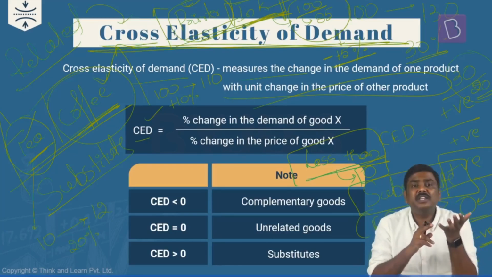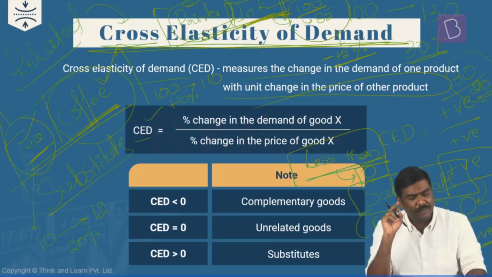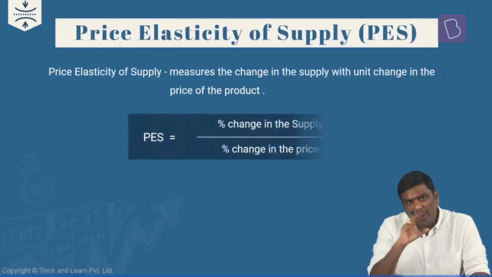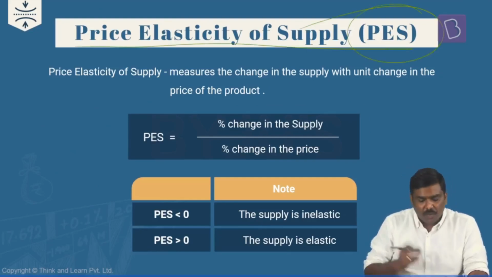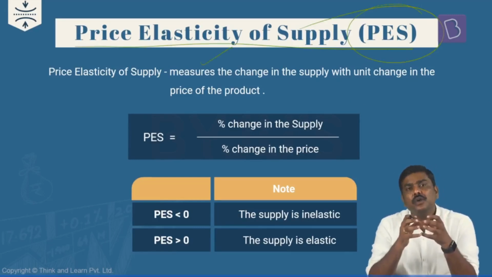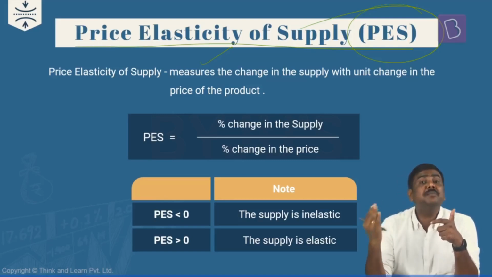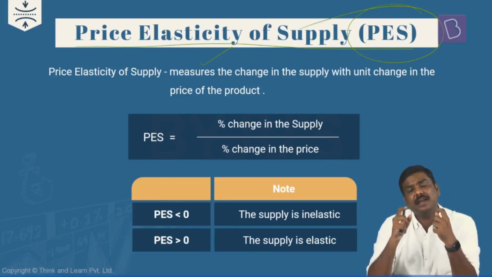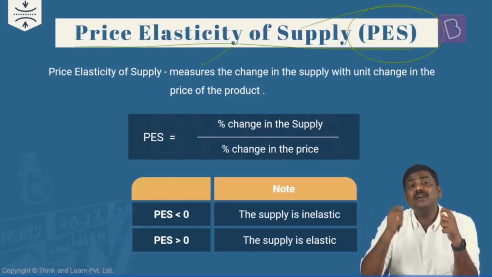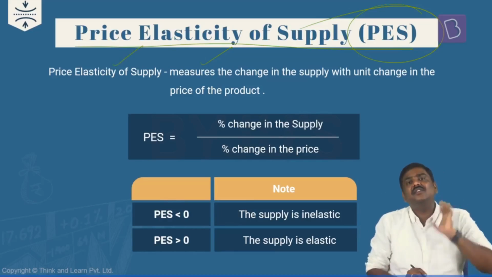So far, what we have seen with respect to the demand side is, one, price elasticity of demand, two, income elasticity of demand, and third, cross elasticity of demand. Now with respect to the supply side, there is one elasticity of supply, that is price elasticity of supply, PES. What is the PES? It basically measures, with a 1% change in the price, how much will be the percentage change in the supply of a commodity. Is it okay? I'll repeat it. With a 1% change in the price, by how much percentage the supply of the commodity is going to change. That measurement is called price elasticity of supply.